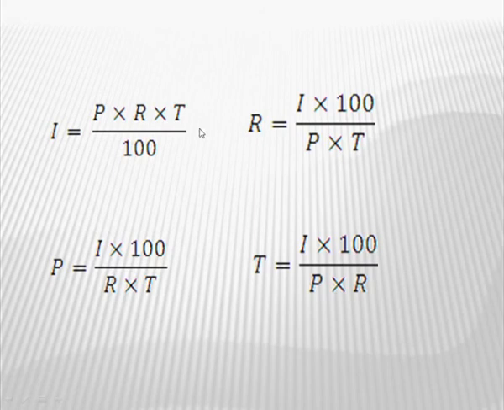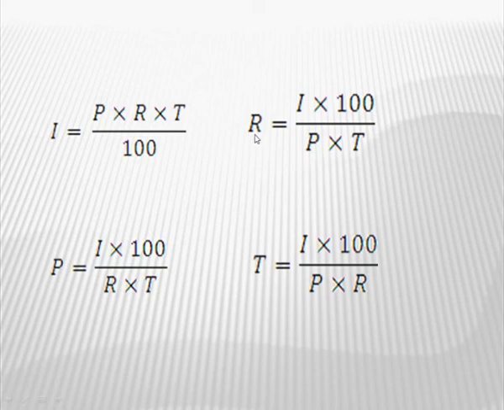Now if you have to find principal, rate or time, then we can even solve it or find it using the same formula. Here as you have to find the value of principal, we will shift this 100 on the other side, also rate and time on the other side. So here you will get I into 100, as 100 is in the denominator, it will come in numerator, that is I into 100, and R multiplied by T, R in numerator, so they will come in denominator of the other side. So you will get the formula for principal as I multiplied by 100 upon R multiplied by T.